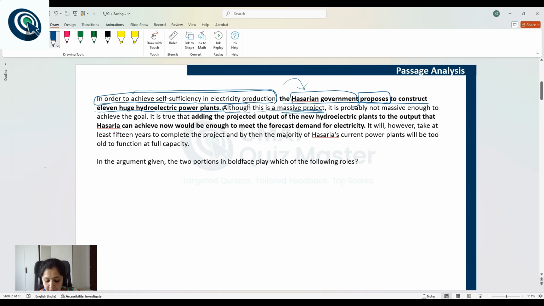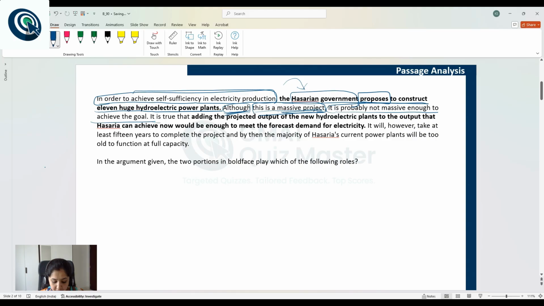It is probably not massive enough to achieve the goal. So, the author started with a contradiction, although, and said that this is a massive project. I agree this is massive, but the issue is that it is probably not massive enough to achieve the goal.